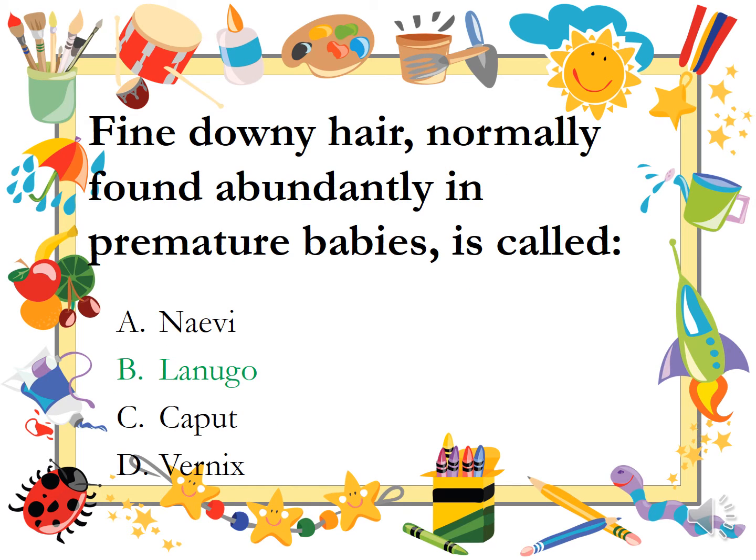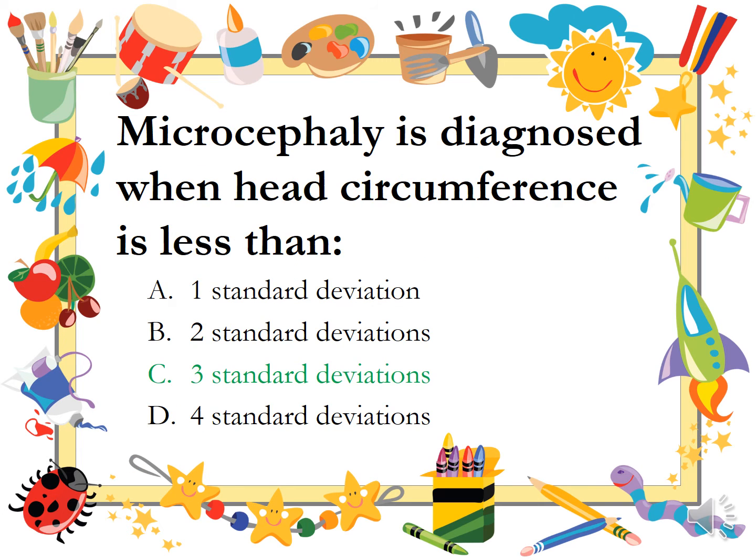Fine downy hair normally found abundantly in premature babies is called lanugo. Usually mature babies will have very little lanugo, whereas premature babies have more and more lanugo. Microcephaly is diagnosed when head circumference is less than 3 standard deviations. Then only we say it is microcephaly. There's a clinical microcephaly which is acceptable, whereas when a child satisfies 3 standard deviations, then it is microcephaly.